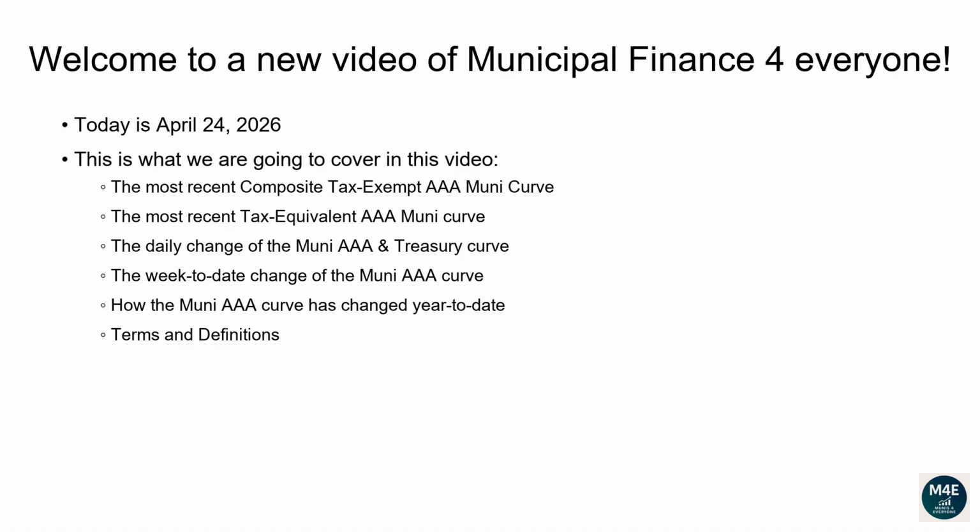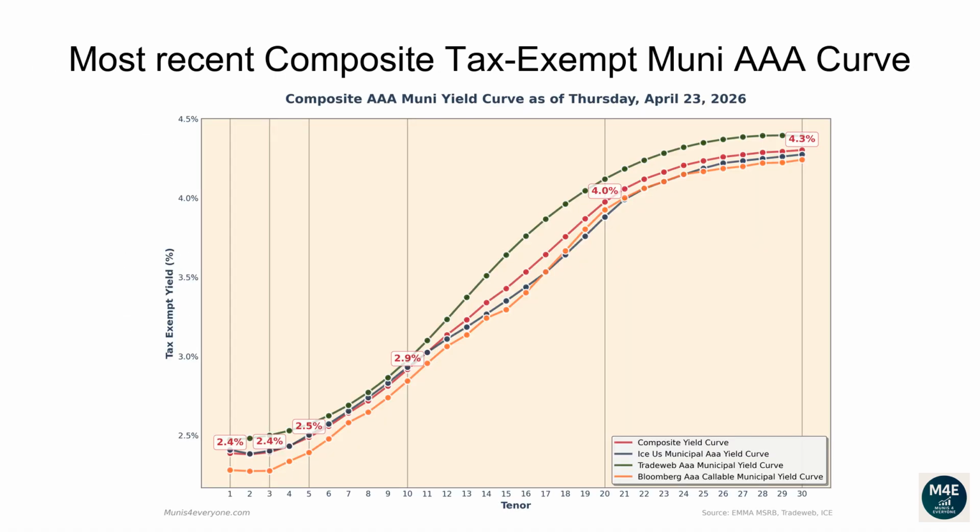Terms and definitions. Let's go over the most recent composite tax-exempt Muni AAA curve. The following composite tax-exempt yield curve is based off the most recent ICE, TradeWeb, Bloomberg yield curves that are available on the MSRB website, plus some proprietary extra adjustments, as of April 23, 2026.